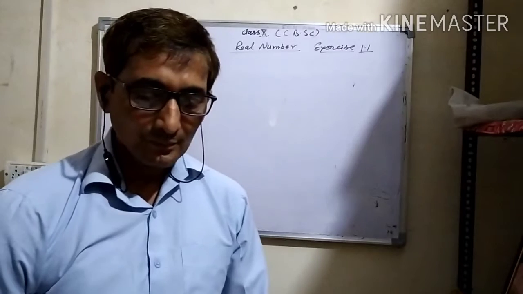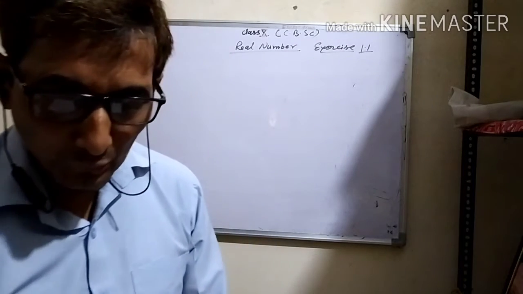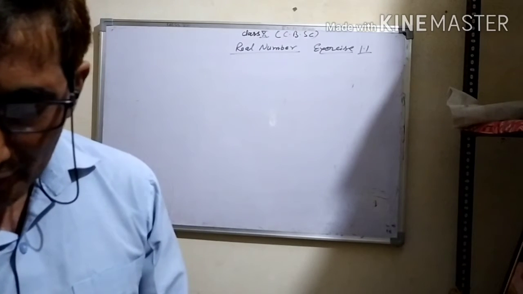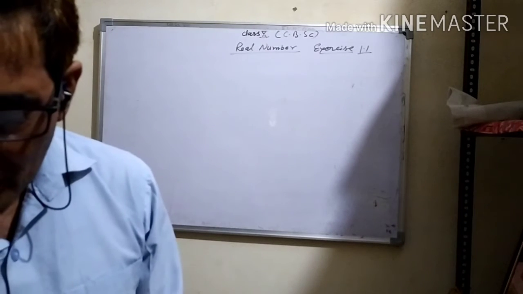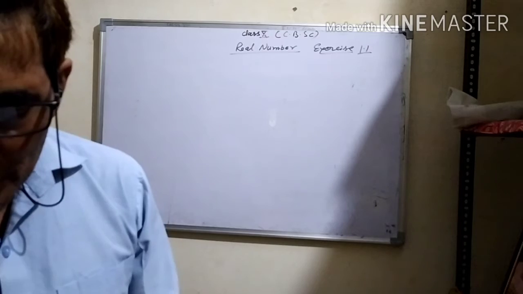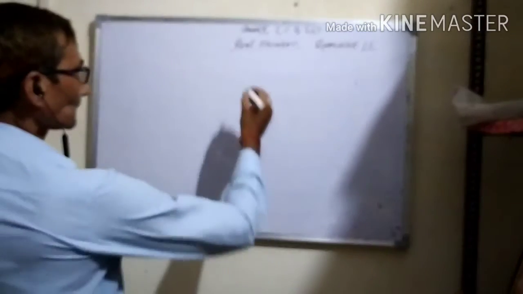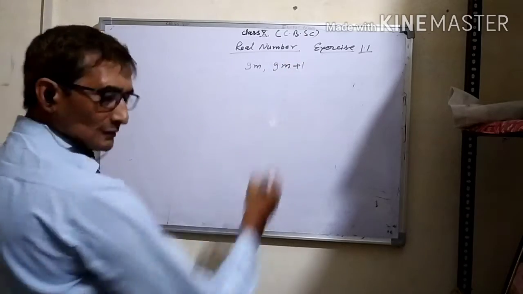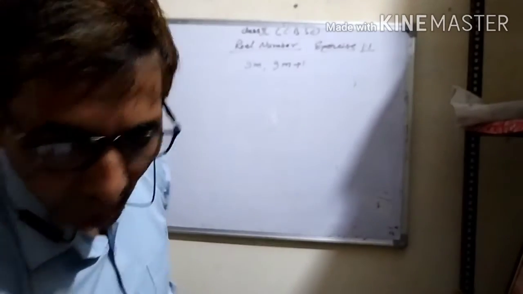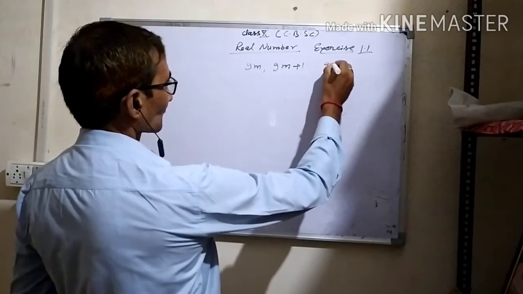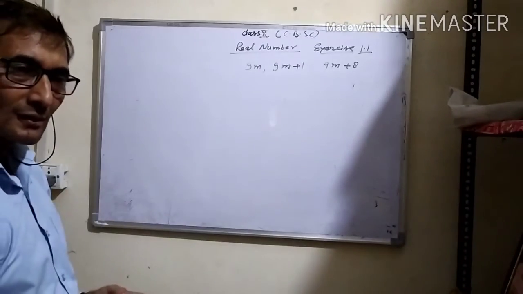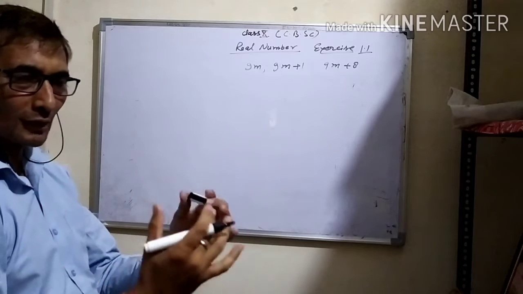Similarly, using Euclid division lemma, show that the cube of any positive integer is in the form of 9m, 9m plus 1 or 9m plus 8. Same solution as question number 4.